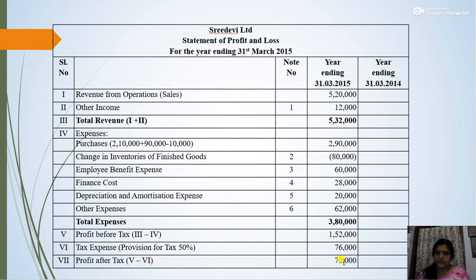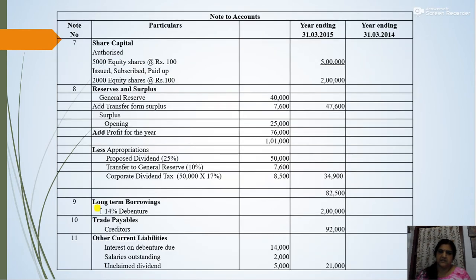So the statutory transfer is 10% of 76,000, that is 7,600. So that is this amount. So transfer from surplus 7,600. So the total reserve will be 47,600. Then we can move on to the surplus head.